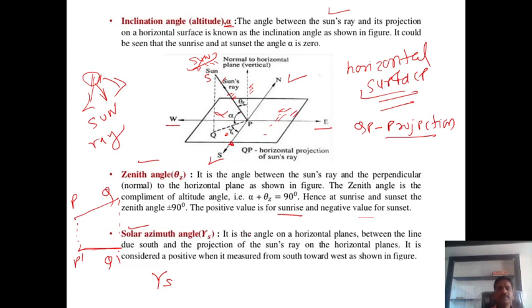So once again I define it. It is the angle on the horizontal plane between the line due south and the projection of the sun rays on the horizontal plane. It is considered positive when measured from south toward the west. In that direction this angle is plus, and if measured from north to west, this angle becomes negative, guys. Okay, so this is the solar azimuth angle.